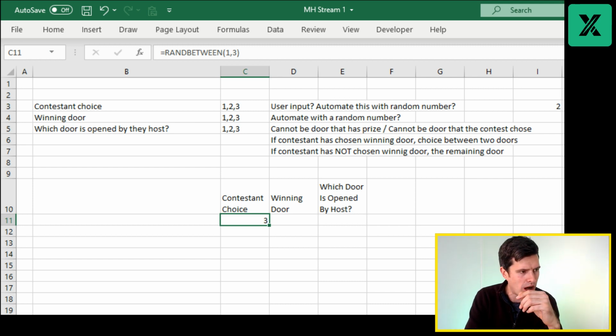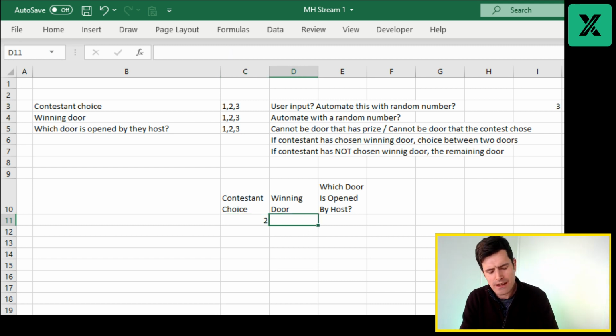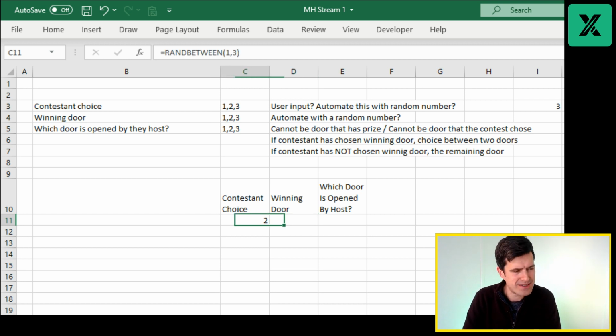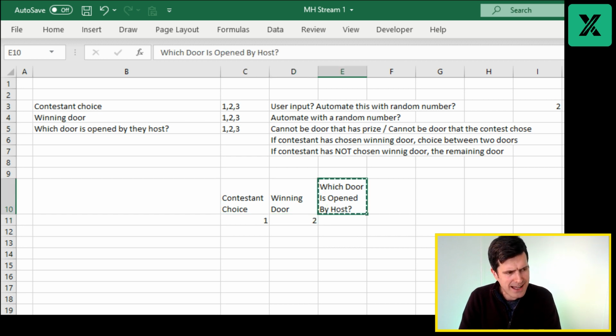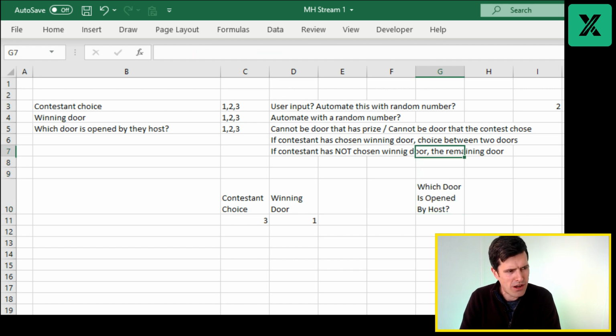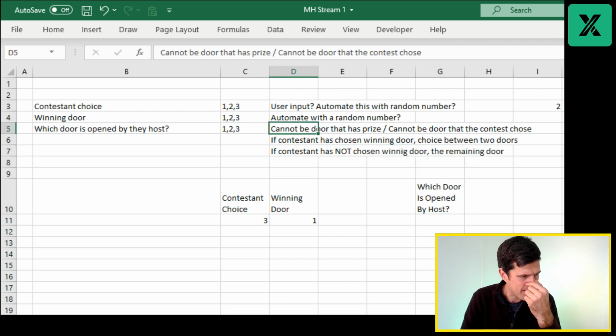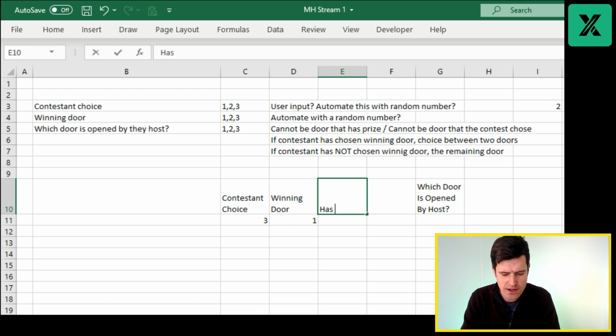Anyway, so we've got our random numbers in there. And then we've got our winning door. Okay, so this is just going to be the same calculation, isn't it? So Control-C, Control-V is going to bring that formula across. And now we've got a thing. Yeah, so now I'm going into this logic here. So which door is opened by the host if the contestant has chosen the winning door? Okay, so has contestant chosen winning door?